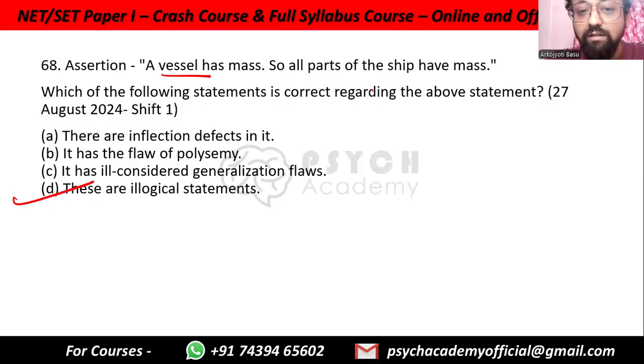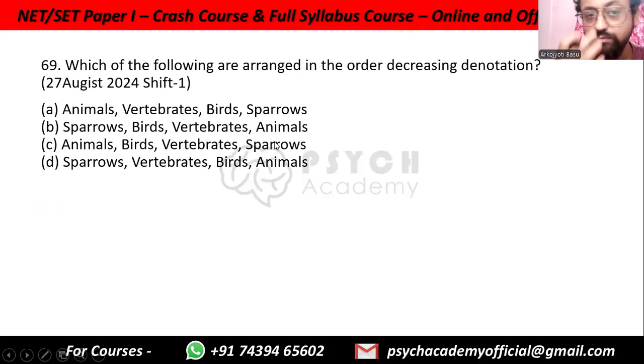This is a formal fallacy, the structure of the problem, the structure is itself the problem. Whatever is true for this does not have to be true for each individual part. So the structure itself is a fallacy. For formal fallacies, it is not even a logical statement, so illogical statements. It can have ill-considered generalization flaws, but that would be if it is after all an informal fallacy and the logical reasoning is straight. Here the logic itself does not follow. It's a formal fallacy. So option D, illogical statement.